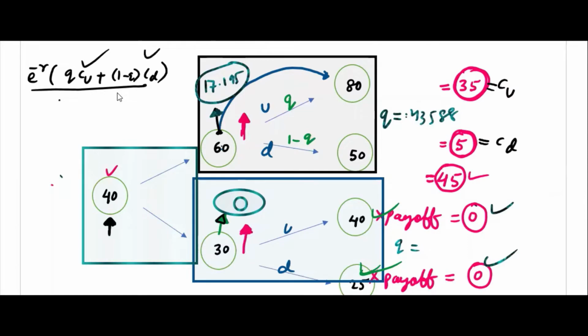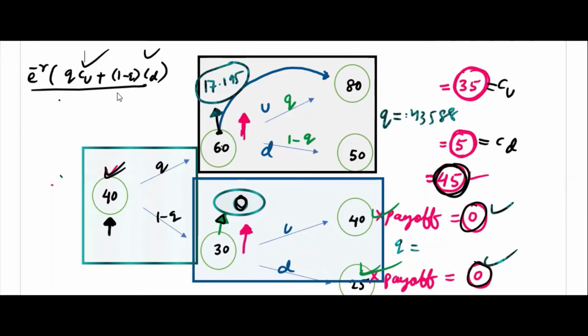These are 0 here. So discounted value will be 0. So this value is 0. Now you find this value here. So again you find Q here, 1 minus Q here. The only problem is how to know the payoffs here. You had a payoff of 45, but you don't have a payoff here.